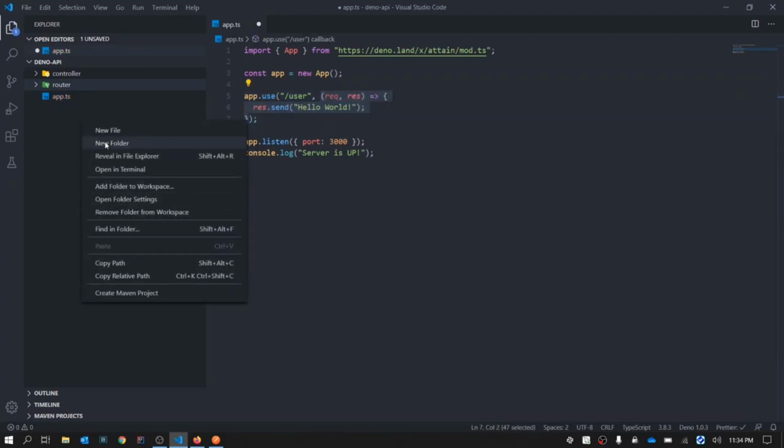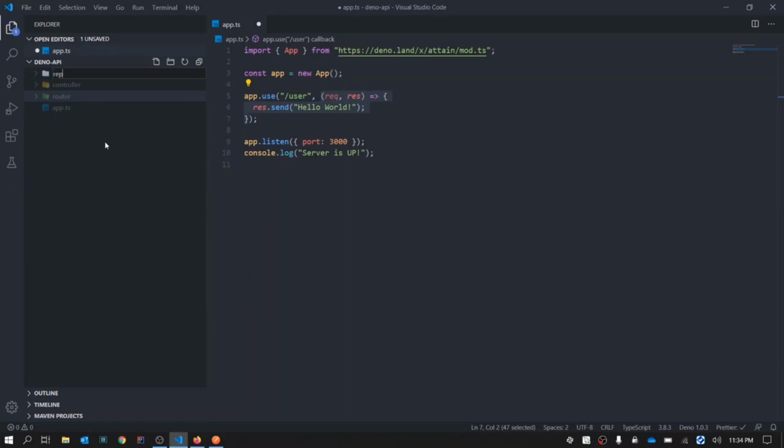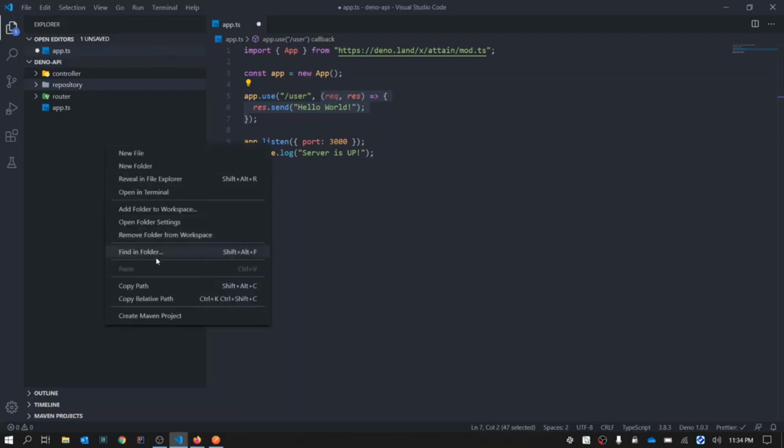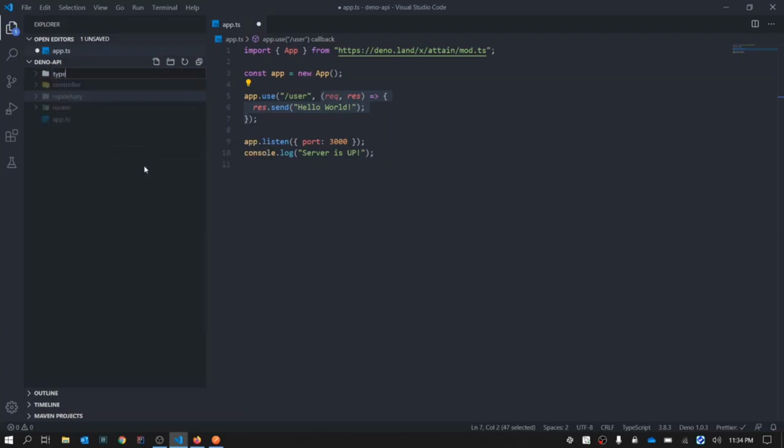The other folder that we need is repository. This will handle all the major database related connection and the calls. All the database related logic should be written in the repository. For our case, we are not using any database, so our database here is just a file, just an array of data that we will be using. But if you're using a database, all your database related queries or your database related schema should be defined in the repository.